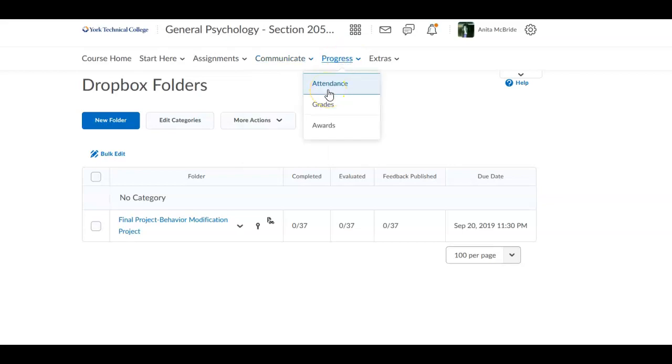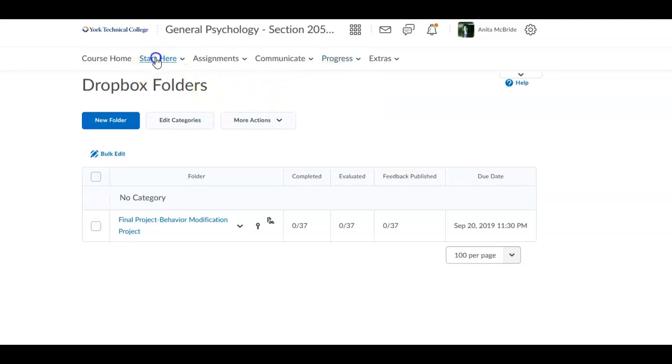Under Progress, you'll see Attendance. You have activities you need to do, either 1 or 2 a week, so I know you're active in the class, and I'll keep up with this in the attendance area. And then grades, when you click on this, you'll see your personal grade. It's a running total, so anything you haven't done is going to be treated as 0. But anything you've done, it will work out the percentages for you.